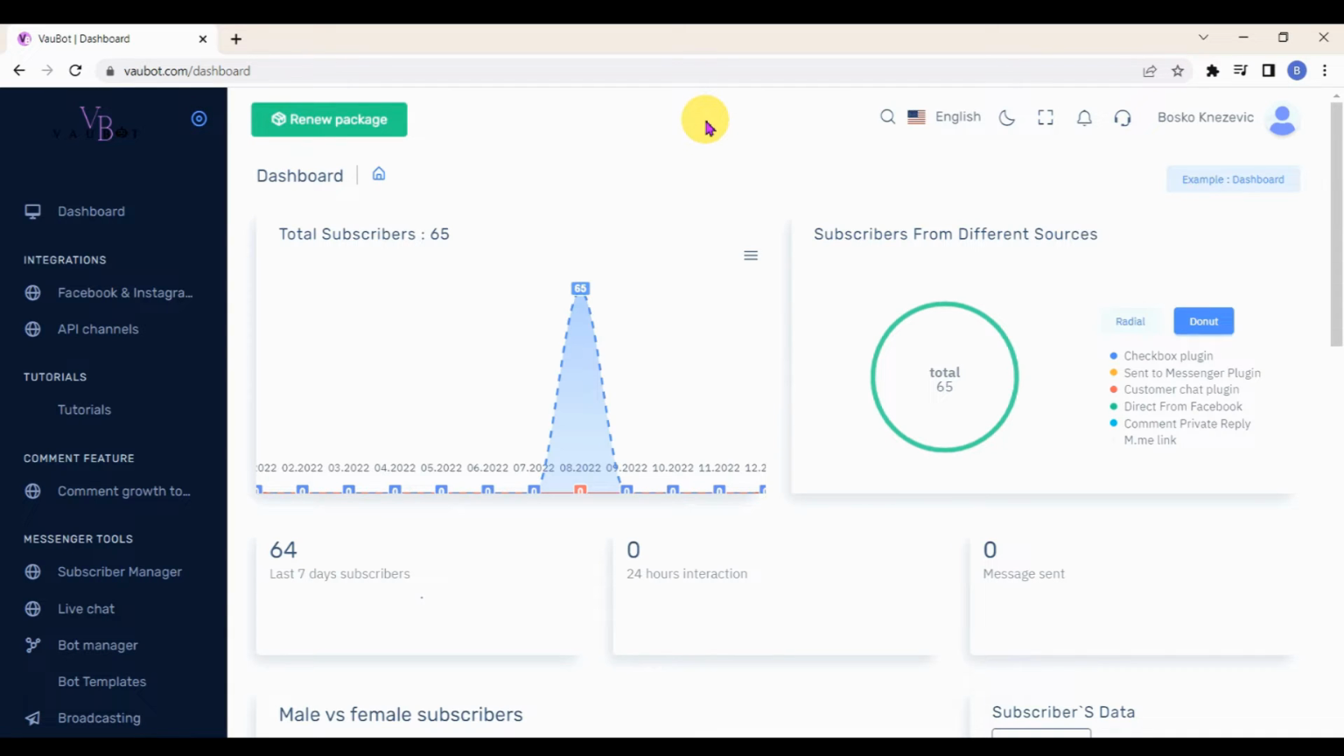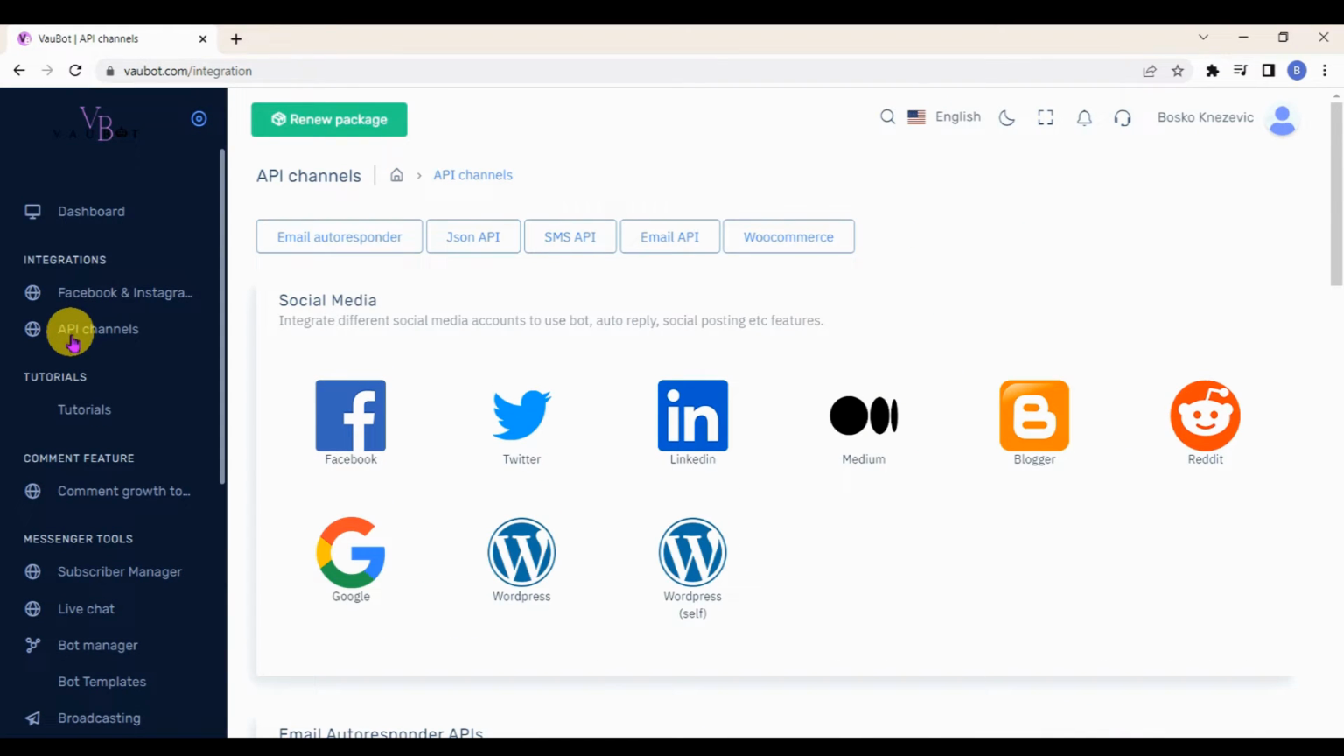In this video tutorial, we will show you the JSON API connector. First, you must click on API channels from the navigation menu on the left side. API channels allows two applications to connect and talk to each other. In this case, you will be connecting VauBot with other applications like MailChimp, which is an email marketing service, or Twilio for SMS, and so on.